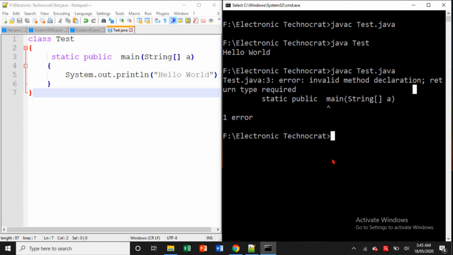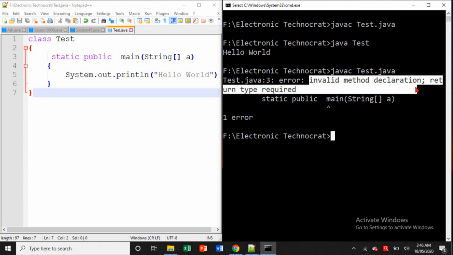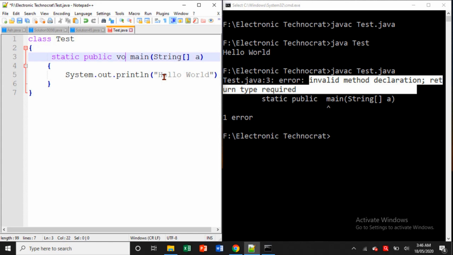But in Java it is mandatory. The compiler won't put any data type or return type here. So we have to mention it for each and every method. If we don't mention it, then we'll get a compile time error like this. So return type is mandatory, void or int, whatever the return type is, it is mandatory in Java. So this was the fourth point.